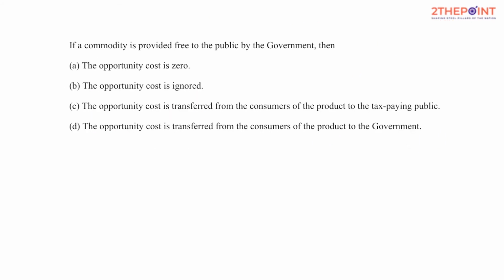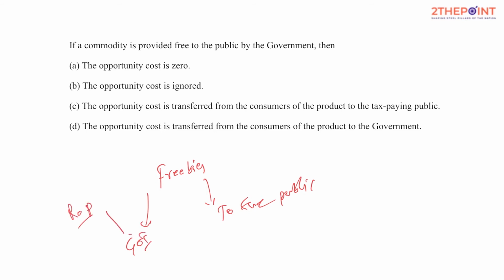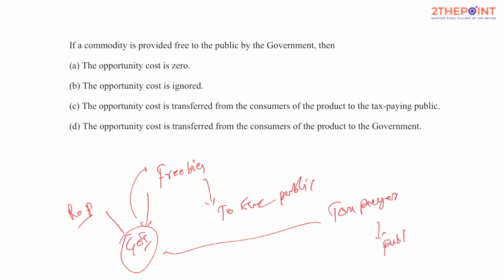If a commodity is provided free to the public by the government, so anything in the form of freebies to the public, and who is providing it? The government of India. But what do you call government? Representatives of people. But where does the government source the money to offer these freebies? It is from the taxpayer. And who is the taxpayer? The public, the tax-paying public.